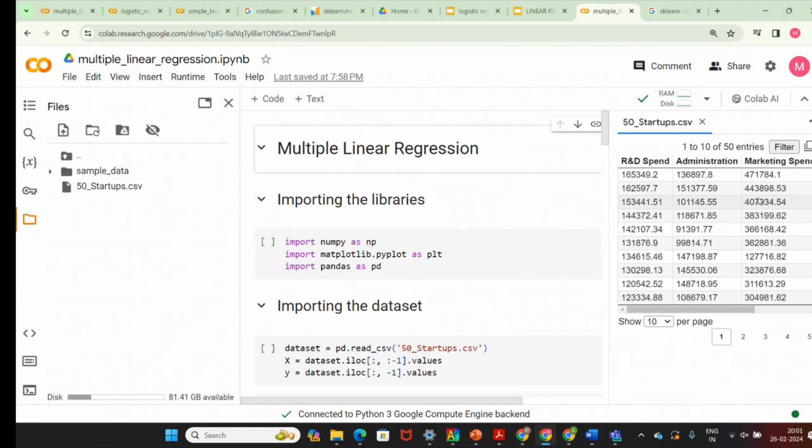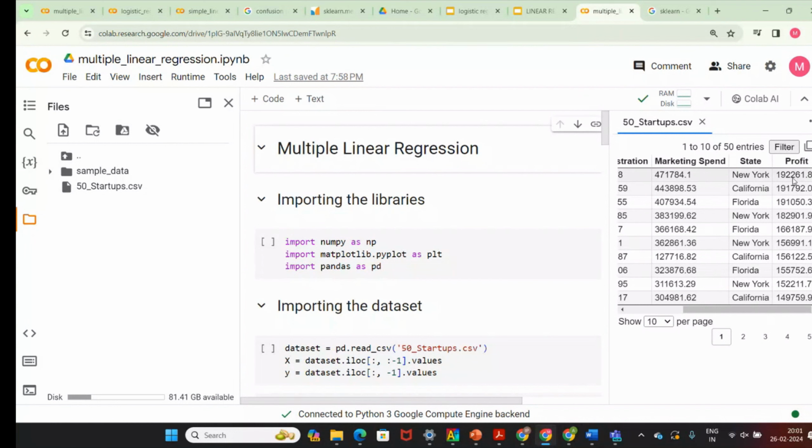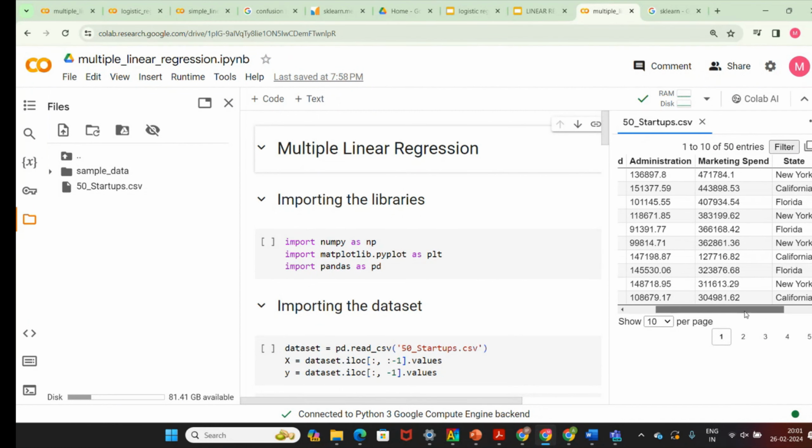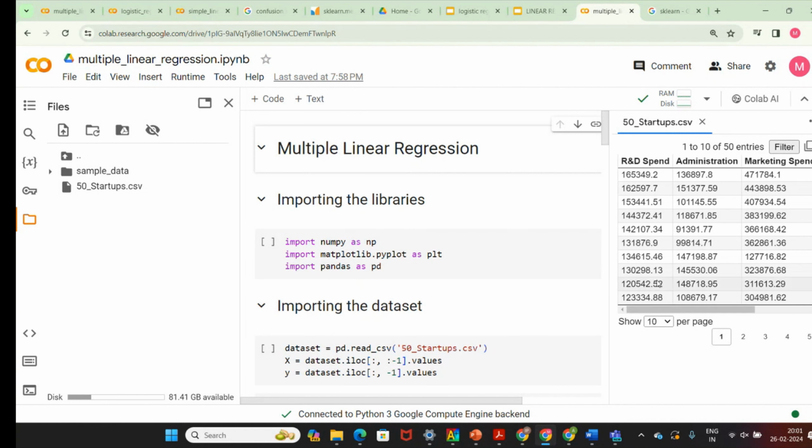Whether their administration is fine, because your administration cost should be less than the R&D. There are lots of criteria behind it. The investor needs to know all the scenarios: the location, marketing spend, administration, as well as R&D.